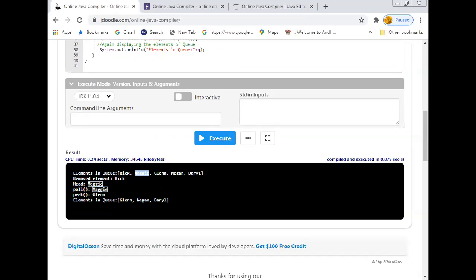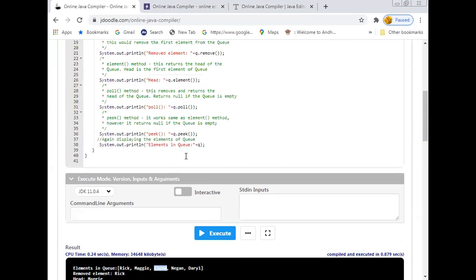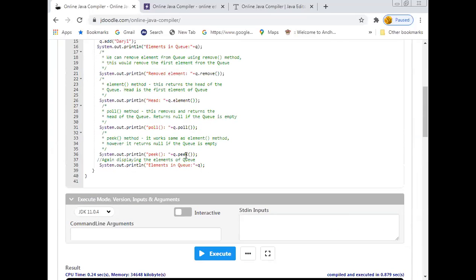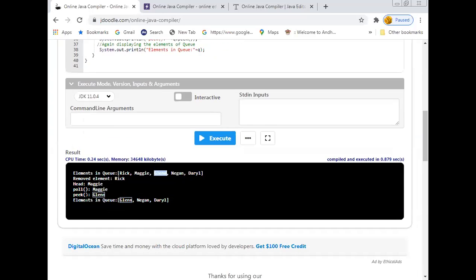So now Glenn will act as the first element, because these two elements are deleted from the queue. Now when you apply the peek method, as I told you, the peek method displays the head element. It will not remove anything from the list. Simply it displays the head element, the way the element method shows the first element. So after applying this peek function on the queue, it displays the first element, that is Glenn, right?